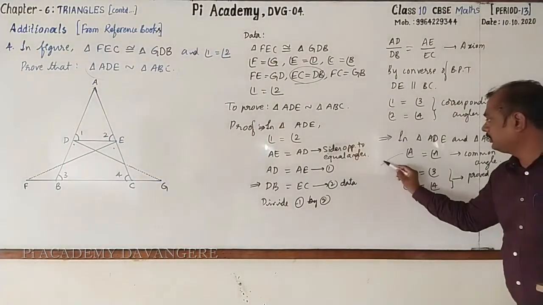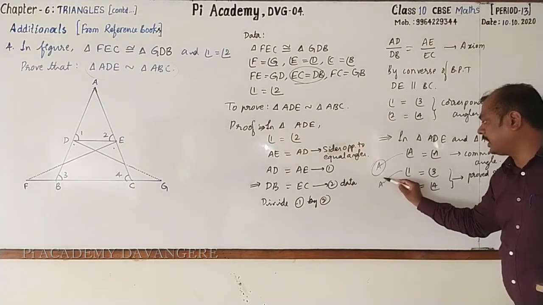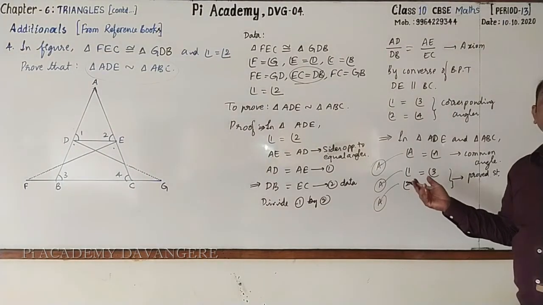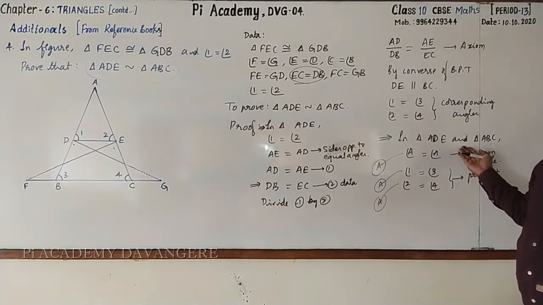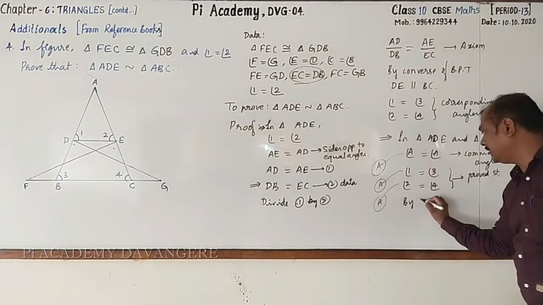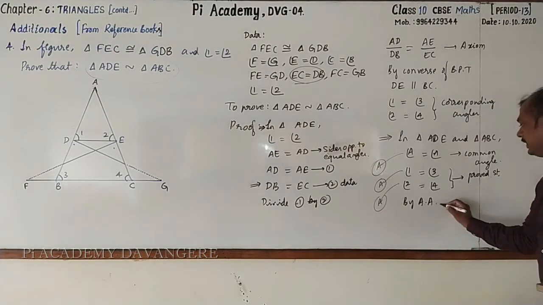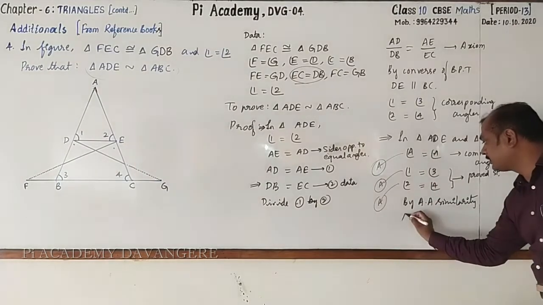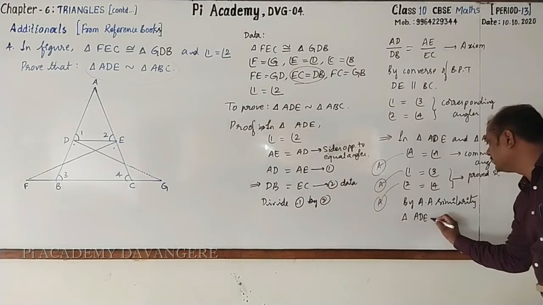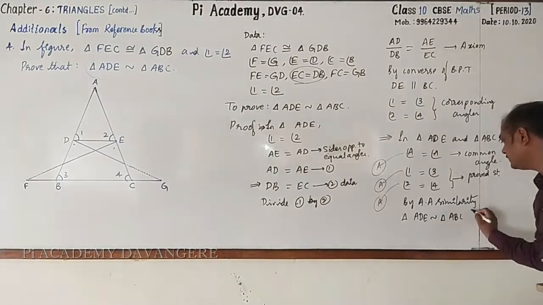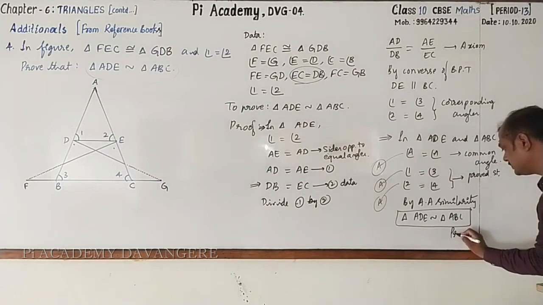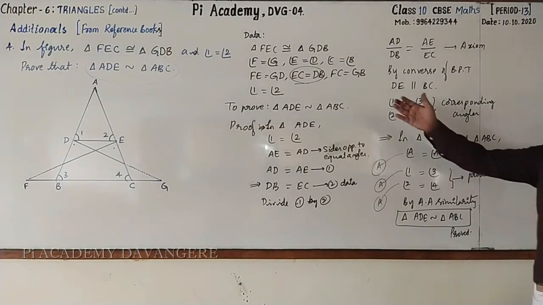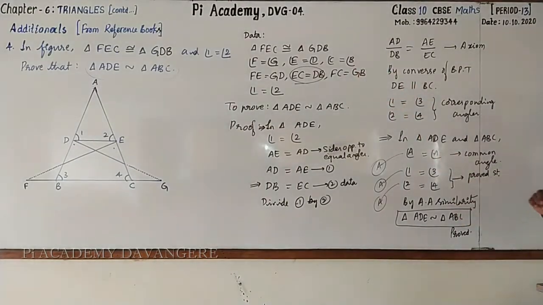Now look here. Here all the three pairs of corresponding angles are equal, right? By using which similarity criterion can we say these two triangles are similar? Very good. By AA similarity criterion, triangle ADE is similar to triangle ABC. Hence it is proved. Got it? Yes, please go for copying from there to here.